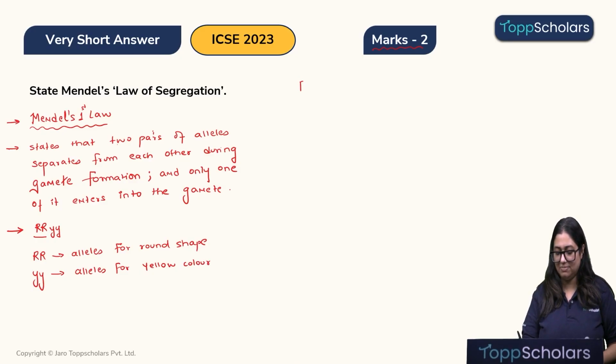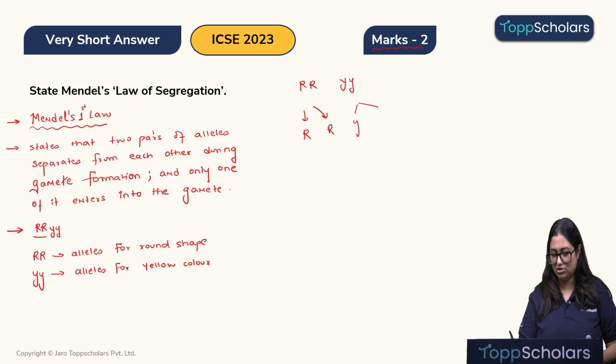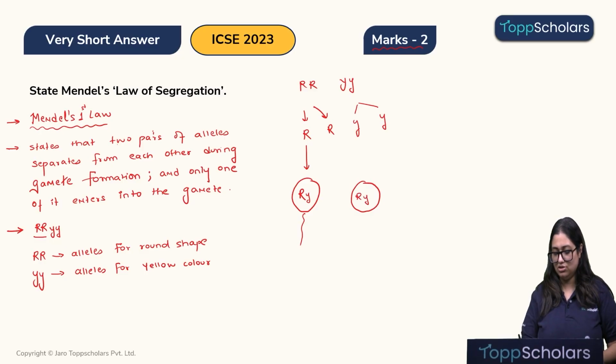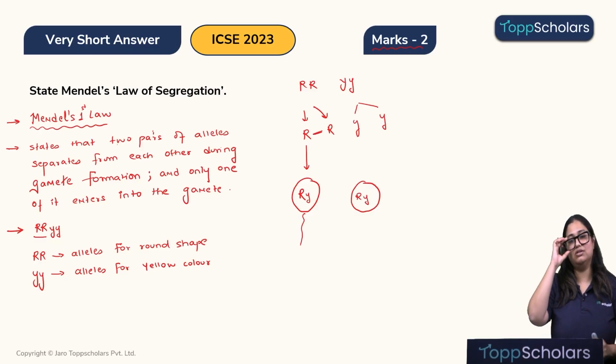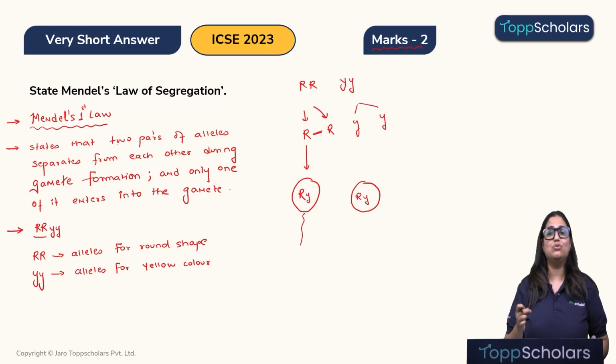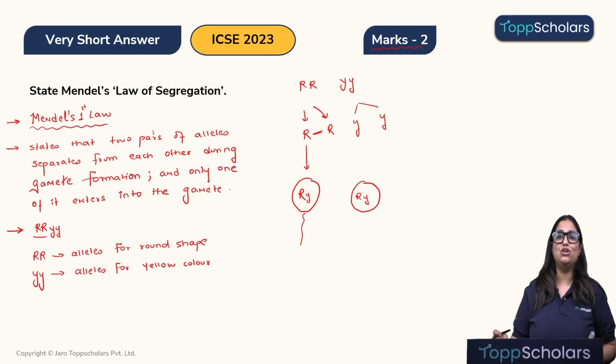When meiosis takes place, only one of the 2 alleles will enter into the gamete. That is, these 2 alleles will separate, and similarly, these 2 alleles will also separate, and only one of the 2 alleles will enter into the gamete. So, let's say this is a sperm. Only one of the 2 alleles will enter, and only one of these 2 alleles will enter. Or if ovum is being formed, then similarly we will have the same scenario. These 2 alleles are separated from each other and only one of the 2 alleles will enter into the gamete. And this is the law of segregation.